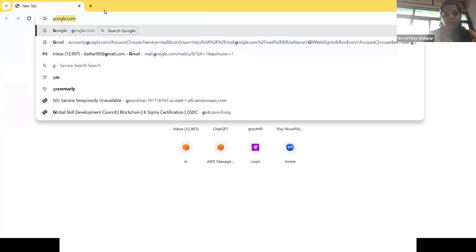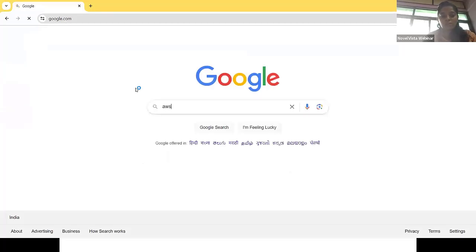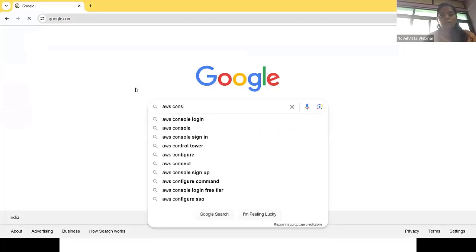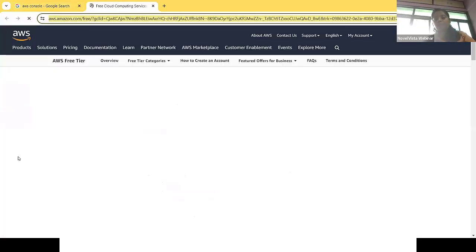First, you can open Google, and in Google you can type AWS console. You can open this AWS console. If you are interested to switch your career in AWS, then you can choose the certifications as per your interest.